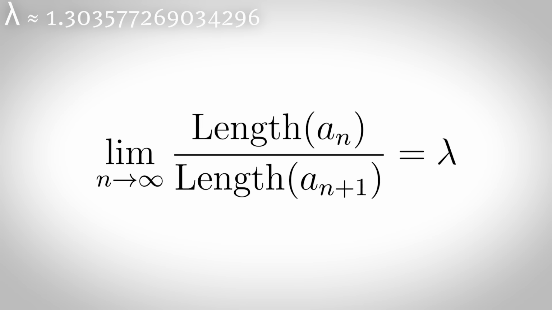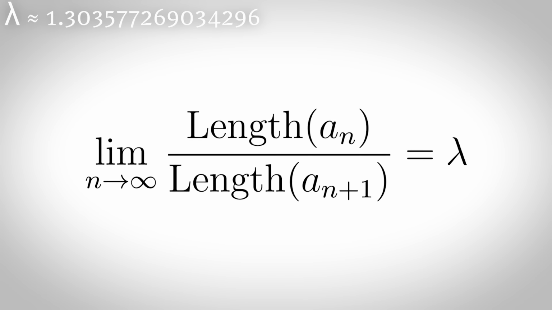So for example, we have 1, now we have 1 1, so we write 1 1. Then we have 2 1, so now we write 2 1. Then we have 1 2 and 1 1, so we write 1 2 1 1 and so on. Conway's constant describes the asymptotic rate of growth of the number of digits in the terms of this sequence.